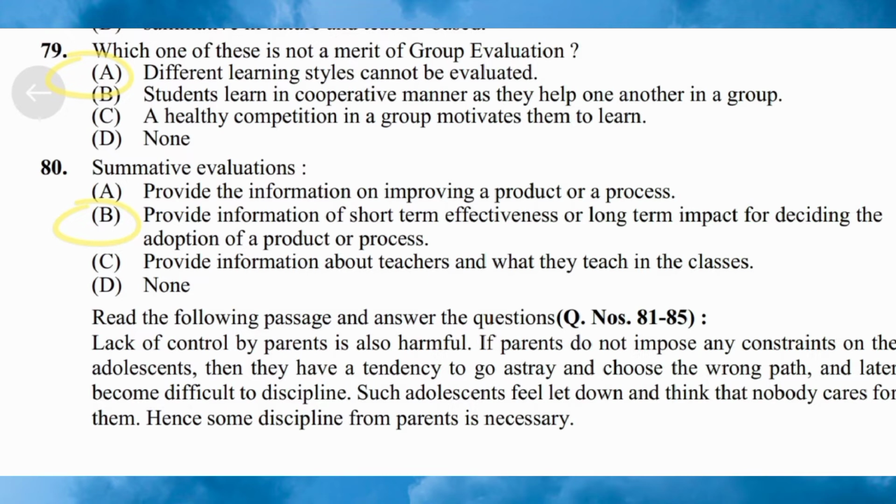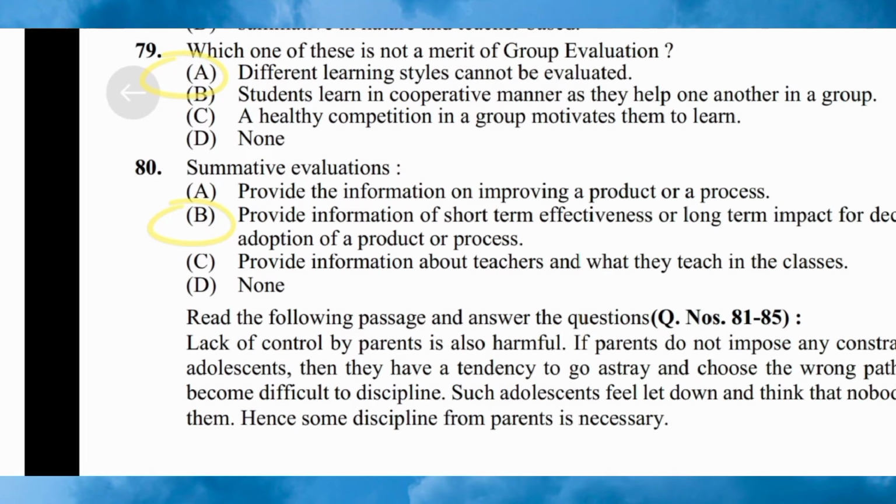Here we discuss passage and then solve the question. Passage. Lack of control by parents is also harmful. If parents do not impose any constraint on the adolescent, then they have a tendency to go astray and choose the wrong path and later become difficult to discipline. Such adolescents feel let down and think that nobody cares for them. Hence, some discipline from the parents is necessary.